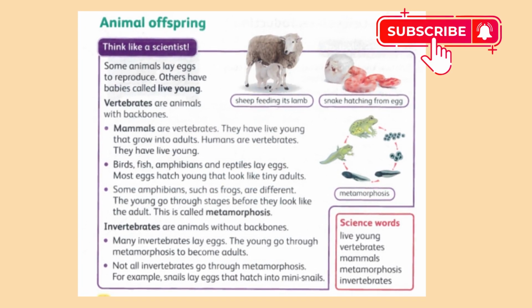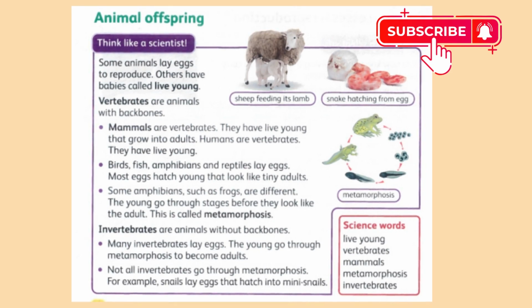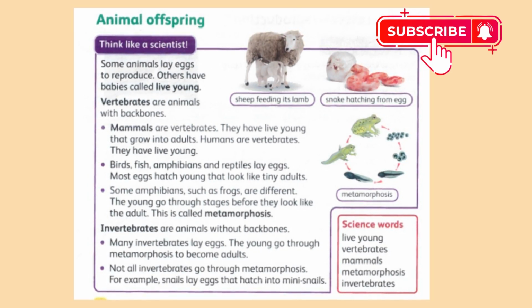Animal offspring. Think like a scientist. Some animals lay eggs to reproduce, others have babies called live young. Vertebrates are animals with a backbone, mammals are vertebrates. They have live young that grow into adults. Humans are vertebrates, they have live young. Birds, fish, amphibians, and reptiles lay eggs. Most eggs hatch young that look like tiny adults.